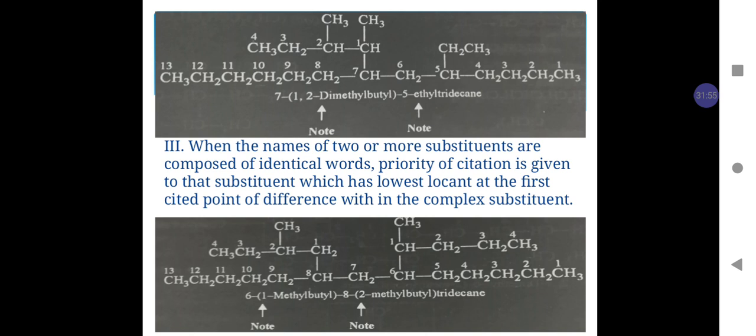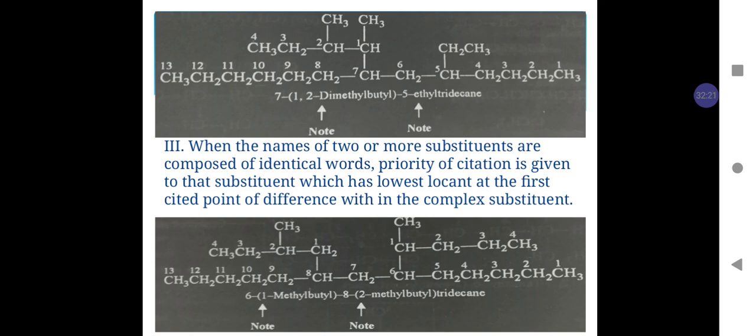Now the substituents are present at carbon number 5 and carbon number 7. At carbon number 5, the substituent is ethyl, while at carbon number 7, there is a complex substituent. So we have to do the naming of this complex substituent also.